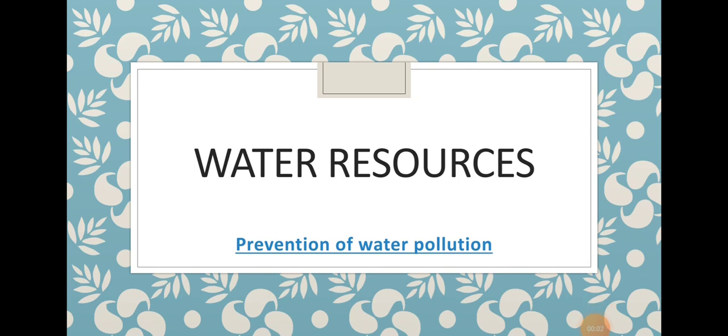Hello students, today we are going to discuss our next topic from the chapter water resources. Already we had discussed so many topics from this chapter, like demand of the water for irrigation, the problems of the water, different kinds of problems that we are facing in water resources, deterioration of the water quality, and the water conservation and management. Now today's topic is the prevention of pollution of the water resources.